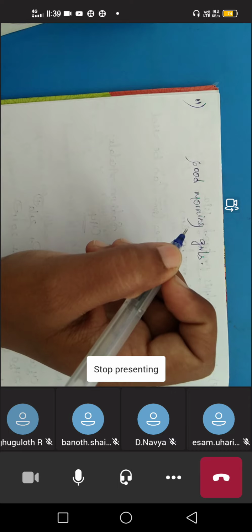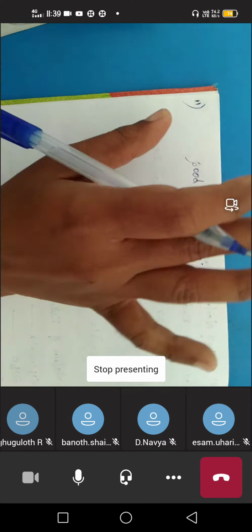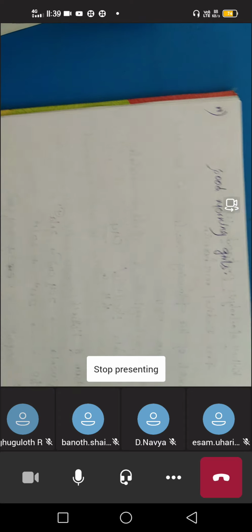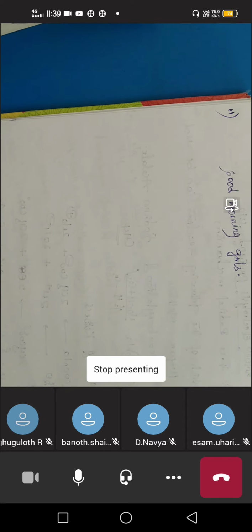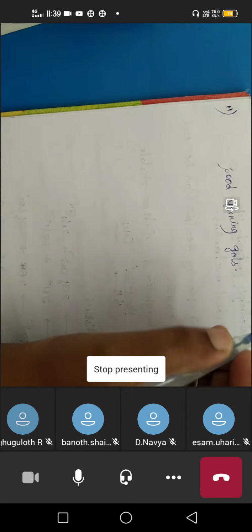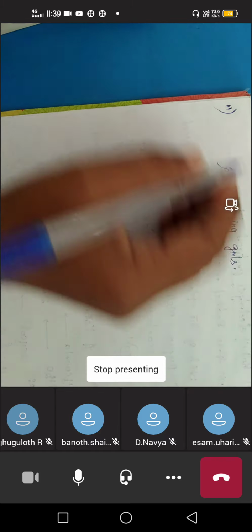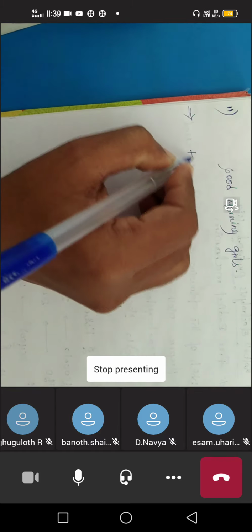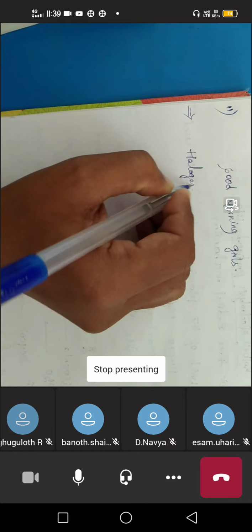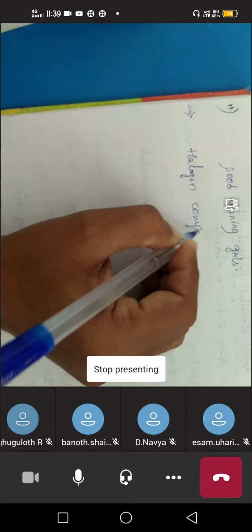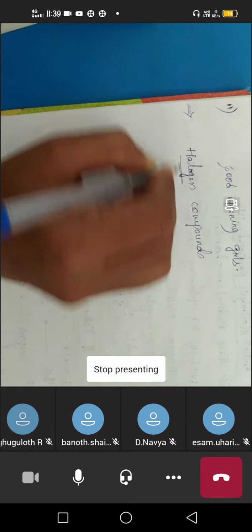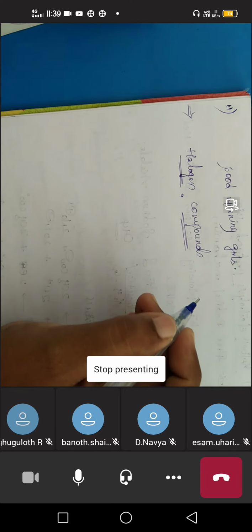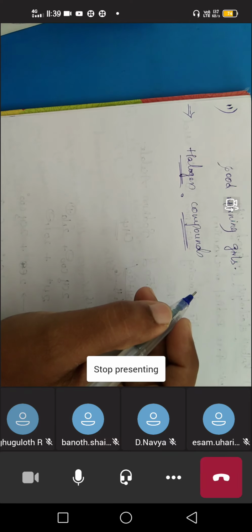Yesterday, we discussed the classification. Again, I'm just going through the revision part because some MJC students are also there. They didn't attend yesterday's class. So, what are halogen compounds? These halogen compounds come from the hydrocarbons.